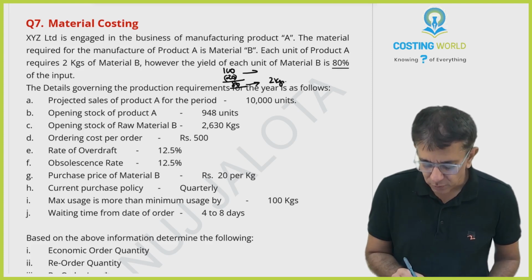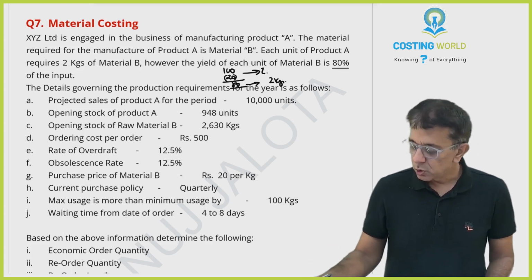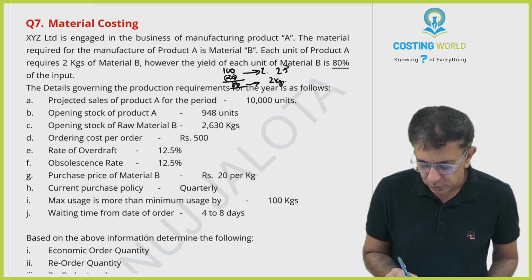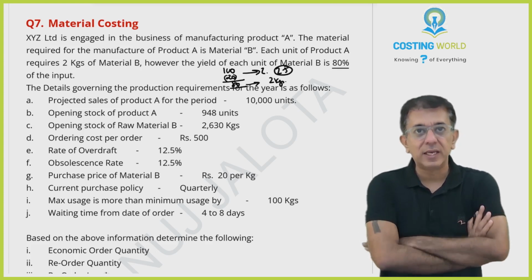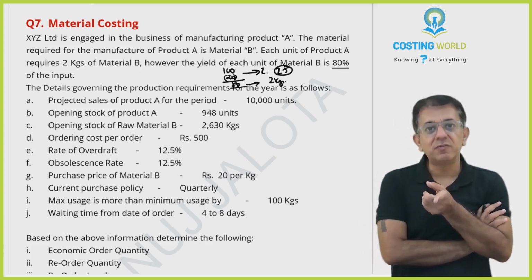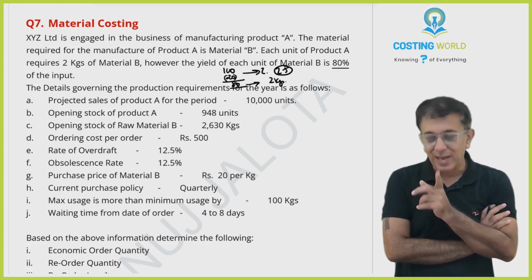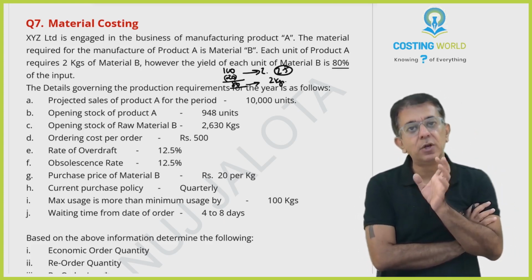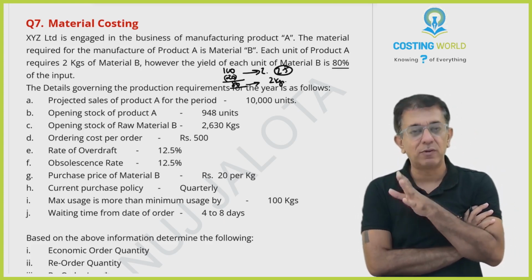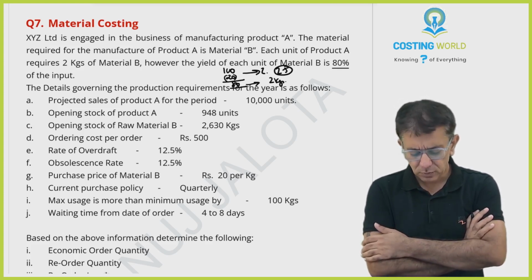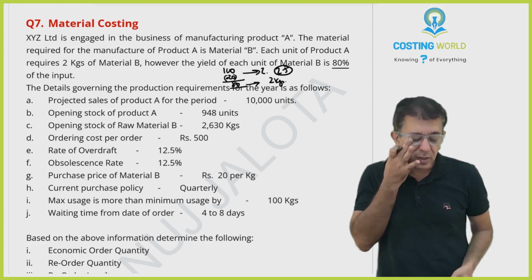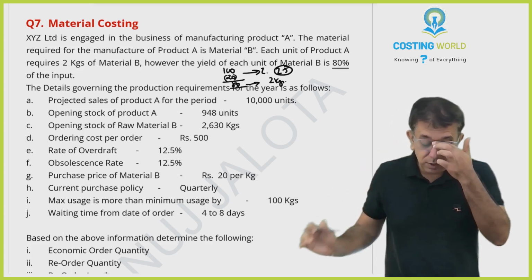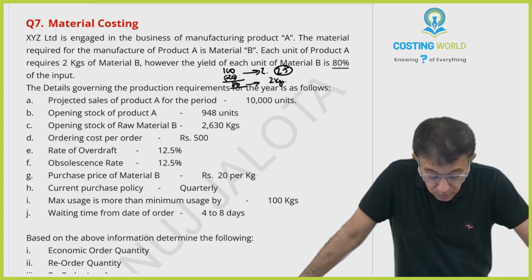This is similar to 2 kgs. So therefore you'll have to be consuming far more. So 2 divided by 80% will be coming to 2.5 kgs. So therefore, for each unit of product A, 2.5 kgs of B are required. Actually, 2 kgs are required, but the yield of material B is only 80%. So therefore, you'll have to input more of B. So 2.5. I hope that's understood. The details governing the production requirement for the year are as follows.